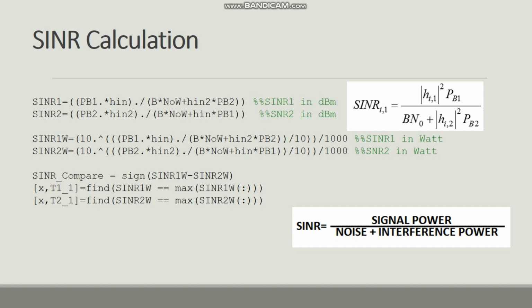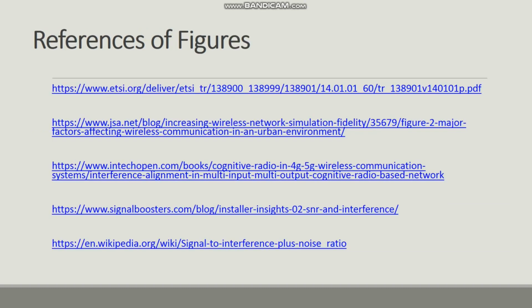When we consider SINR, users won't directly connect to the nearest base station, because the signal power of the other base station may affect the user's connection quality. Let's check the simulation results to see this more clearly. But before that, these are the references of the figures that we used in this presentation.